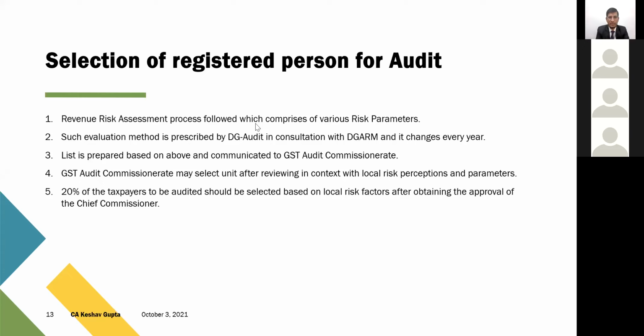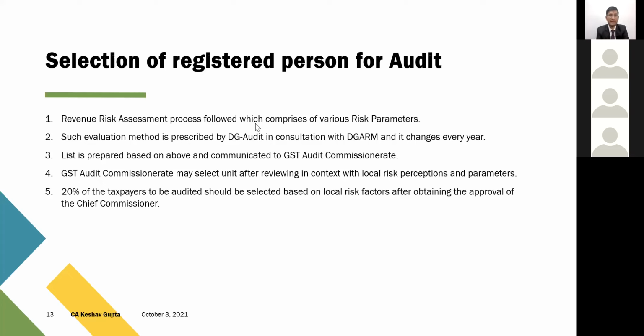Till now, it does not mean that if the list has been communicated to the audit commissionerate, they're mandatorily required to audit them. Now the role of the audit commissionerate, which is a local headquarter office, comes into place. The GST audit commissionerate may select a unit. They have been given an optional power that they can select a unit after reviewing in context with the local risk perceptions and parameters. The audit commissionerate is aware of the SSCs in a better way as compared to the DG Audit or the New Delhi office, so the GST audit commissionerate has been given the power to select the unit.